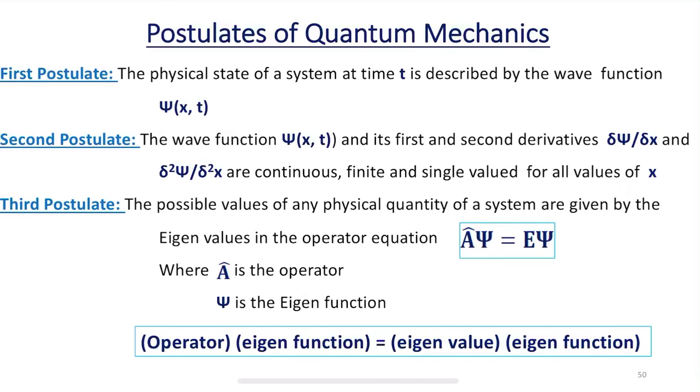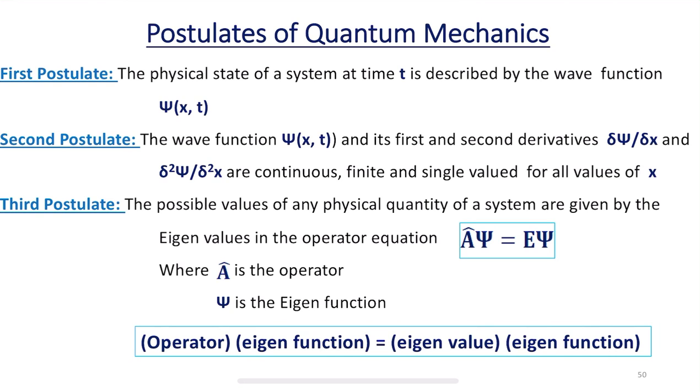Irrespective of the number of values we get by performing the calculation of the Schrodinger wave equation of a particular wave propagating, the first and second derivatives at coordinate x and time t are continuous as well as finite, and will have a single value for all values of x. So, this is all about the second postulate of quantum mechanics.